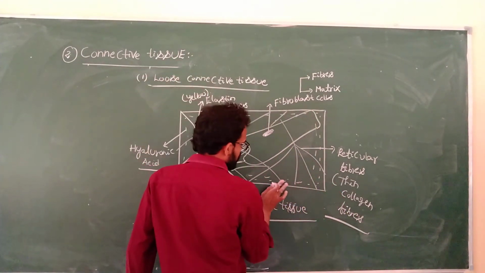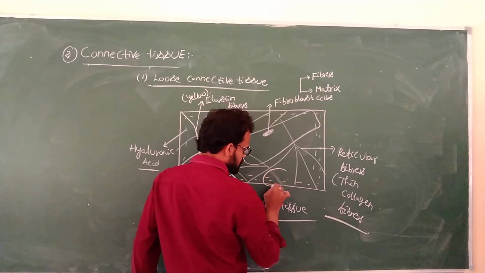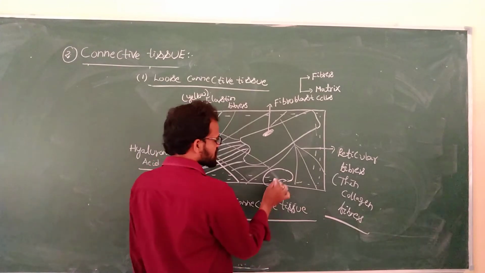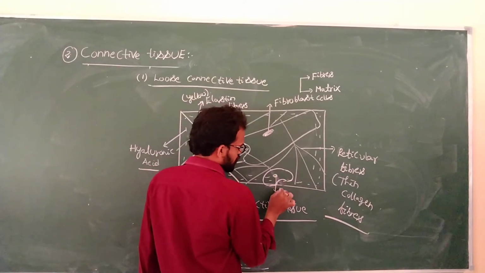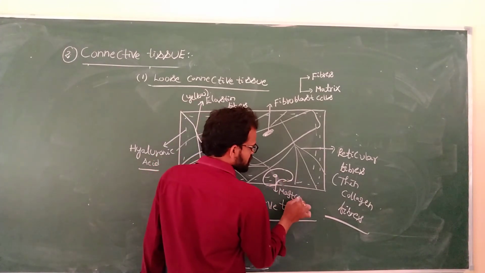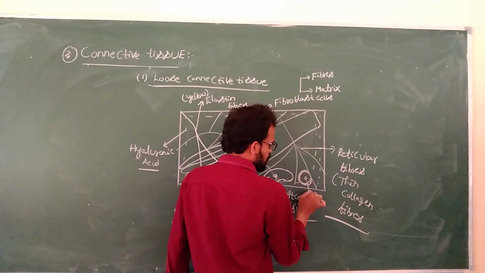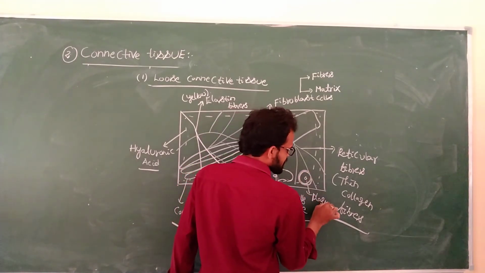It also consists of cells. What are the cells? Mast cells. The next cells, plasma cells.